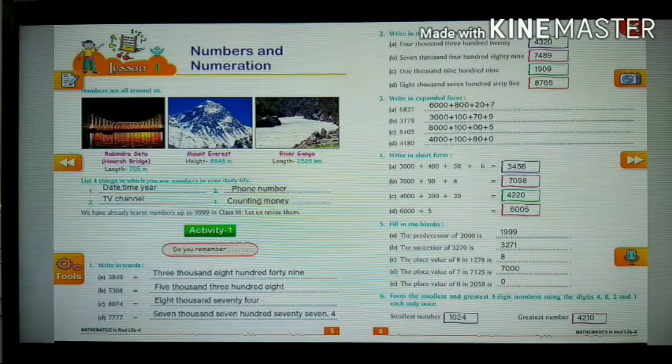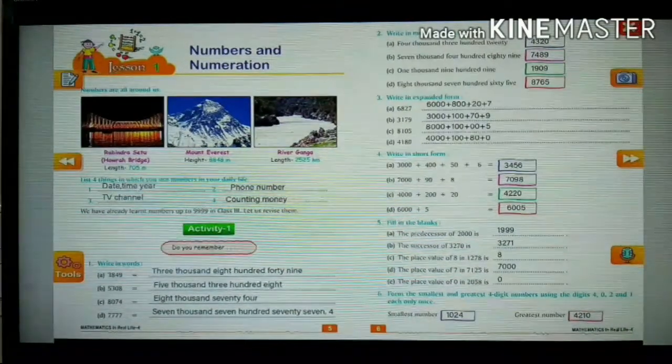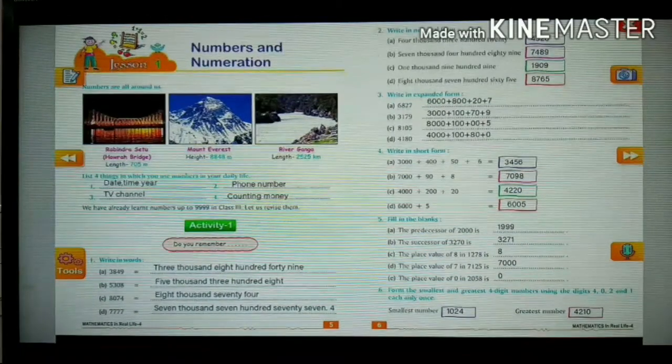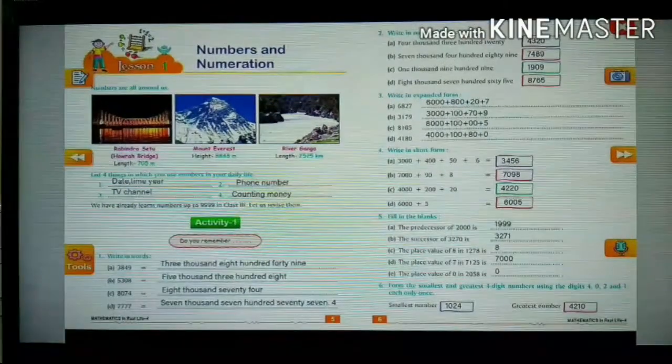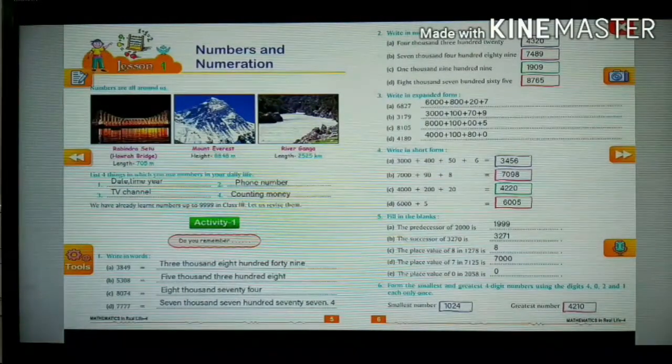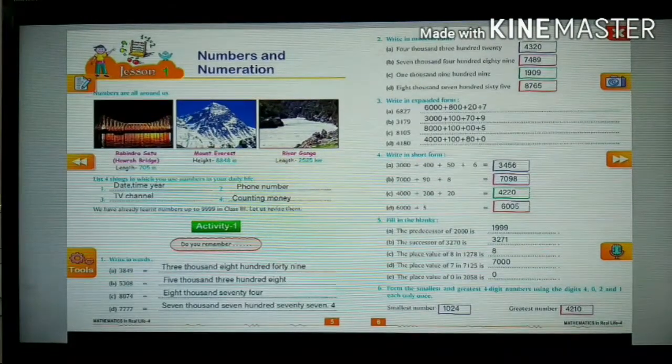Now children, we are using numbers in our day-to-day life in each and every situation. So let us take an example for it. The first one is date. While writing the date, we are using the numbers, and even while telling the time also we are using the numbers, and even after writing the year, that is 1999 or 2020. The second example is phone number. If someone asks you the number, you people will use the numbers to give your phone number.